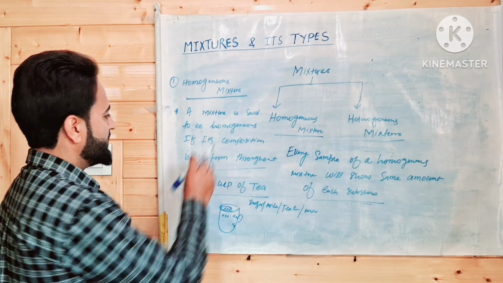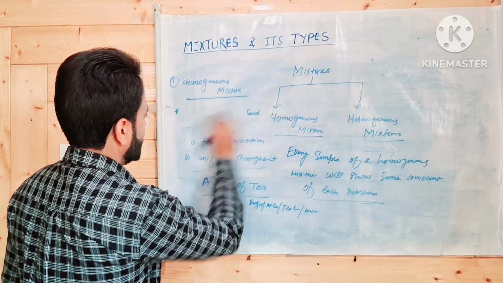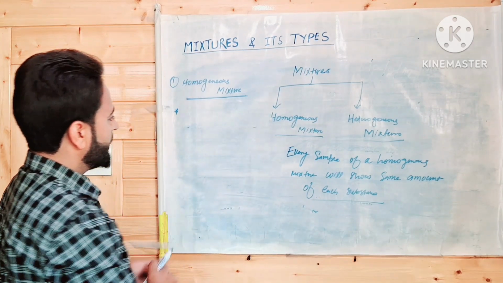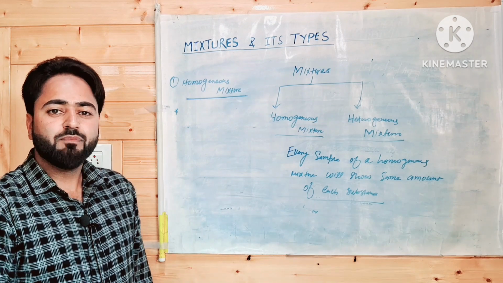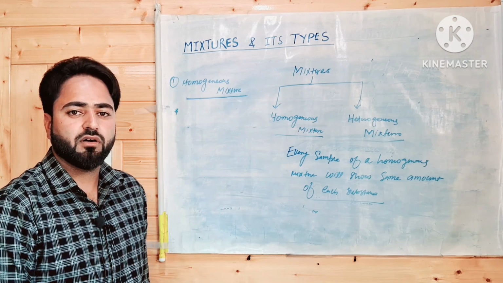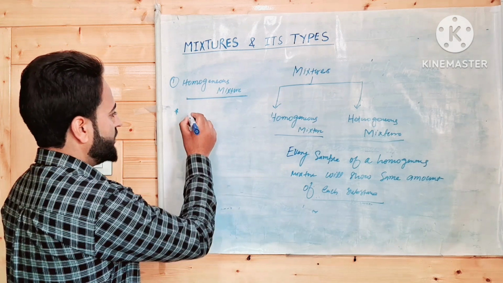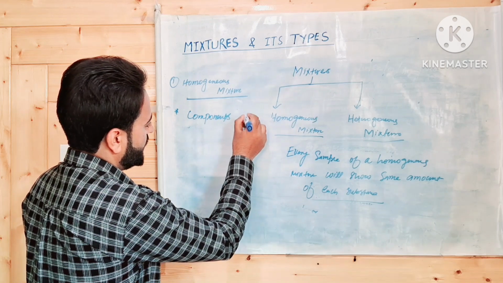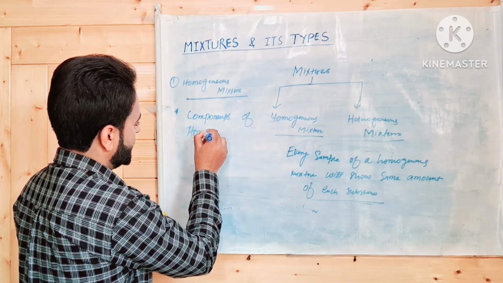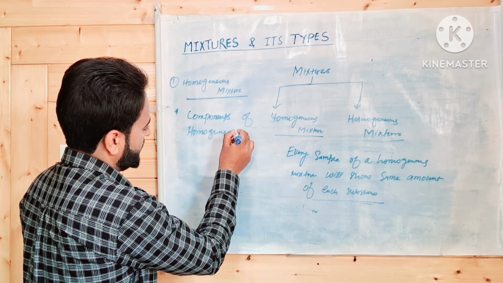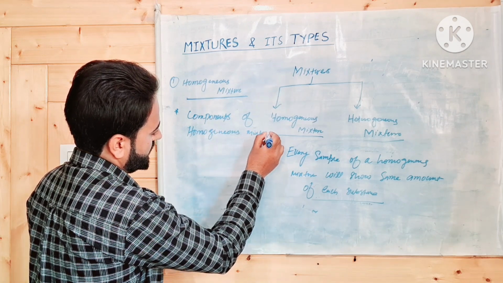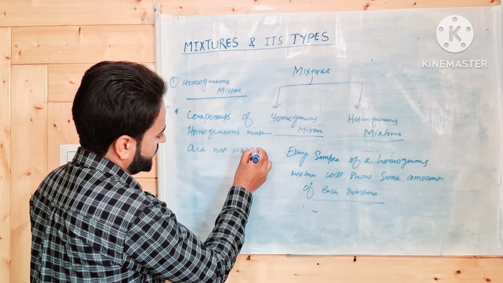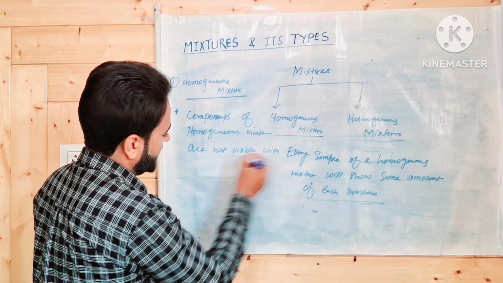Now coming to the second point. The second point is the components of a homogeneous mixture are not visible with the naked eye. Components of a homogeneous mixture are not visible with the naked eye.